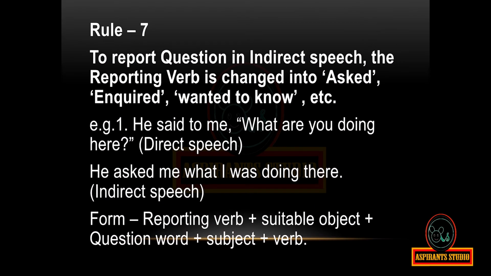Rule 7. To report a question in indirect speech, the reporting verb is changed into asked, enquired, wanted to know, etc. For example, he said to me, "What are you doing here?" Direct speech. He asked me what I was doing there. Indirect speech. The form is reporting verb plus suitable object plus question word plus subject plus verb.